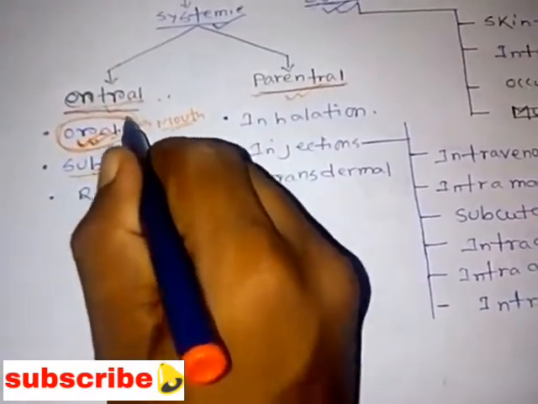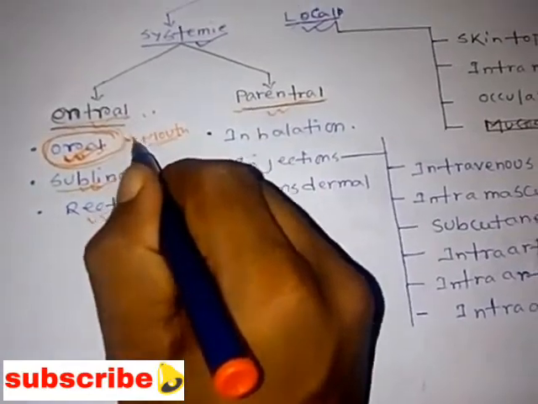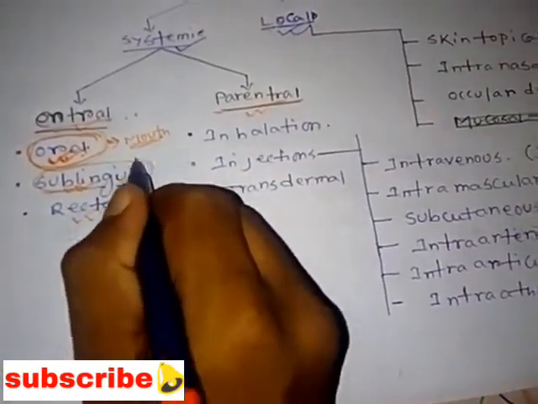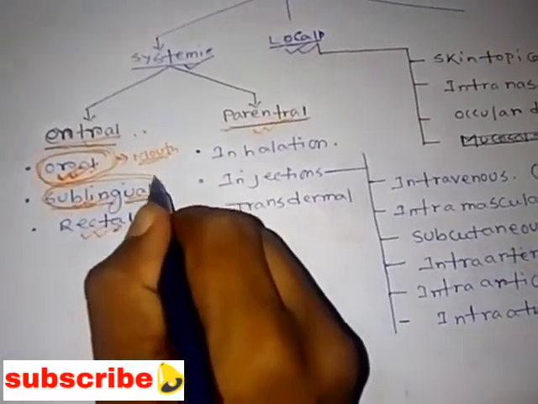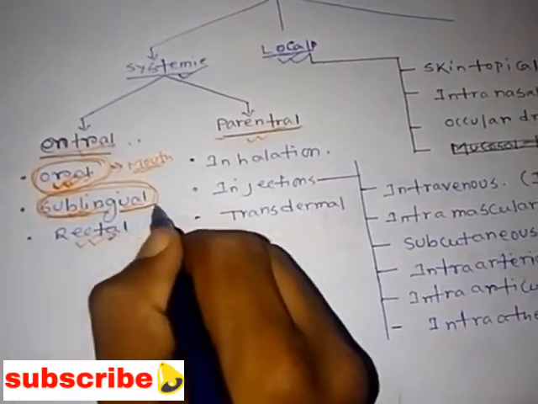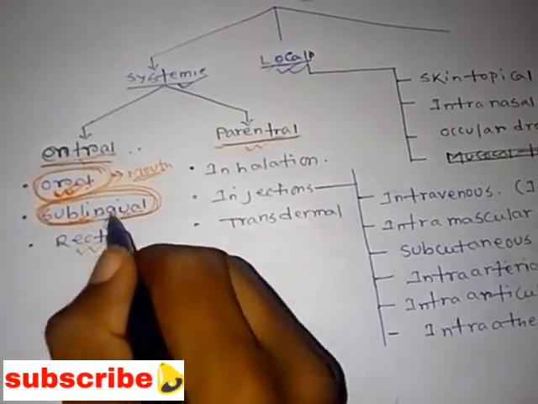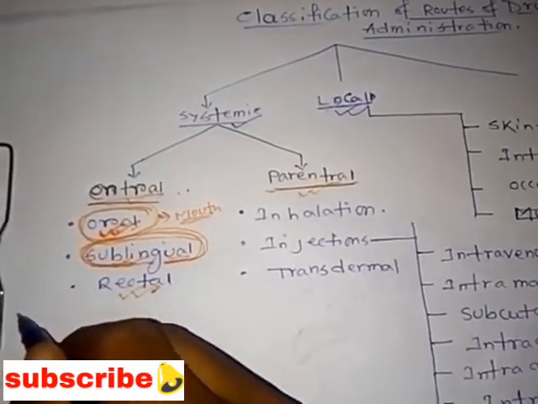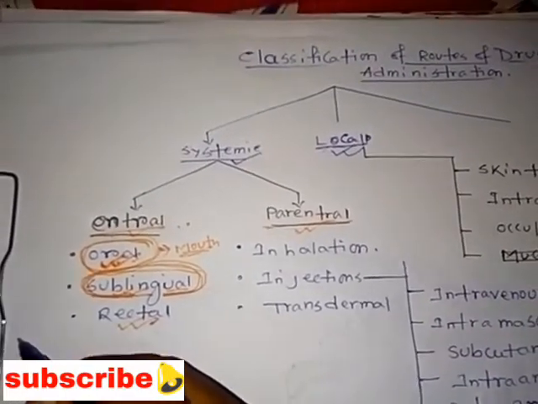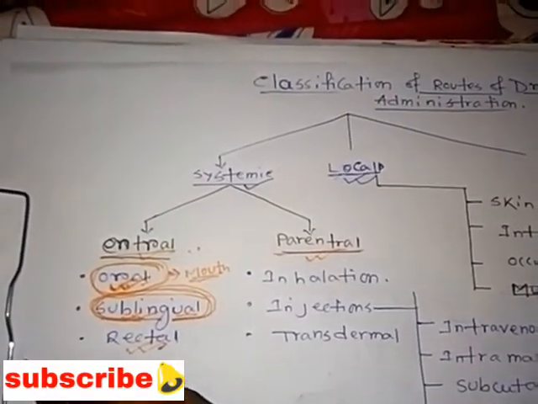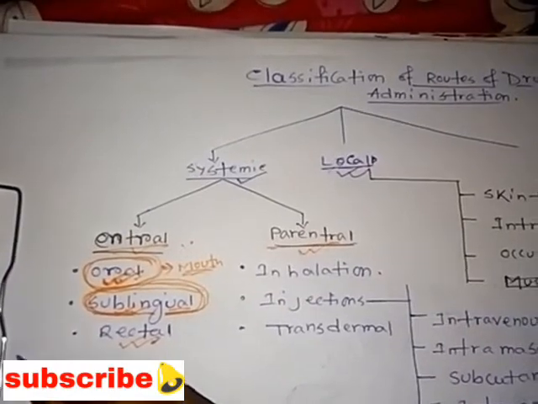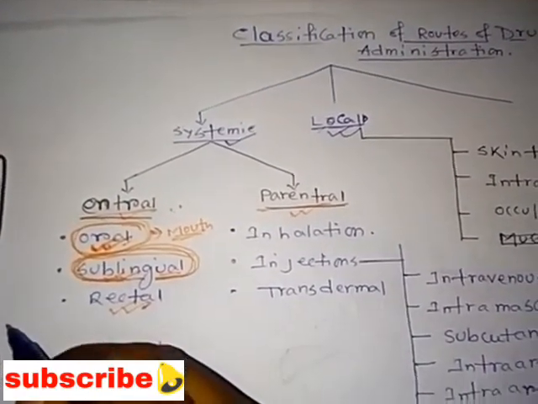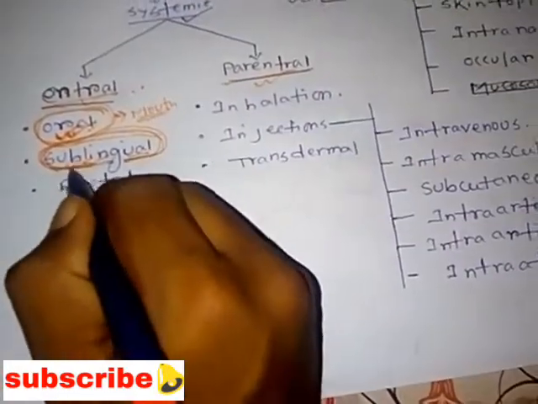In the case of the oral route, it will take time to show its action. But in the case of the sublingual route, because of the high vascularization at the sublingual region, if the drug is just put beneath the tongue, within a very few minutes the drug shows its action. Understood? So that is about the sublingual route.